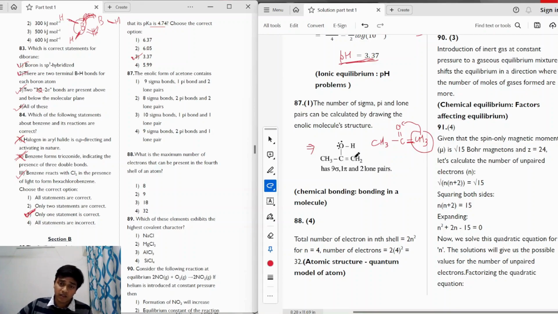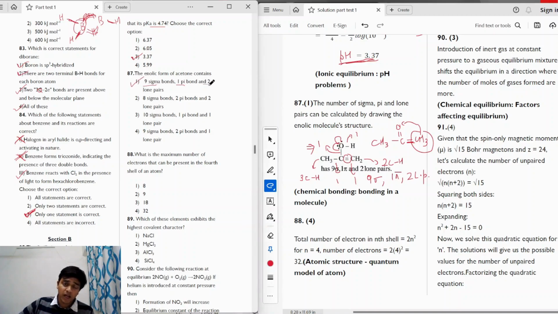If we take a look here, we have one pi bond and two lone pairs on the oxygen atom. And if we count the number of sigma bonds, here we have 3 CH sigma bonds, here one CC sigma bond, here one CC sigma bond, here two CH sigma bonds, and here one CO sigma bond and one OH sigma bond. So in total we have 9 sigma bonds, one pi bond and two lone pairs in the enolic form of acetone. So the correct answer will be option 1, which is 9 sigma bonds, one pi bond and two lone pairs.